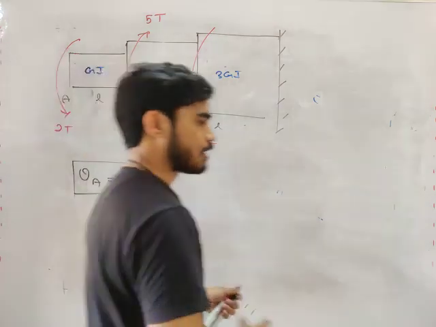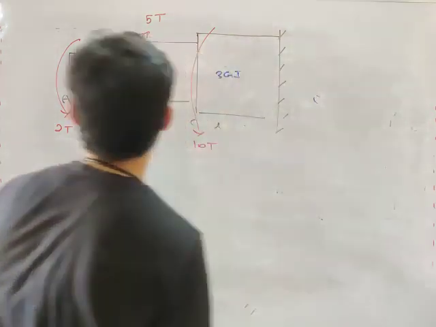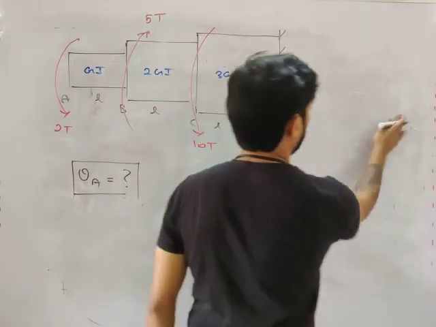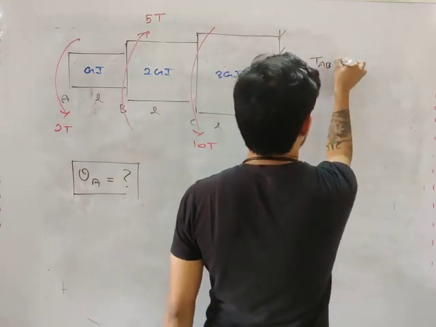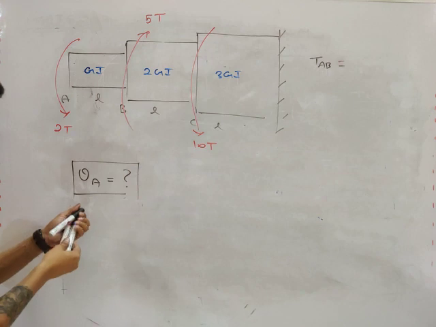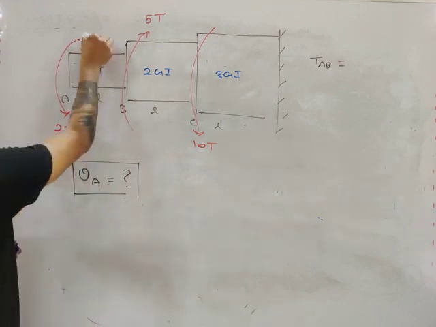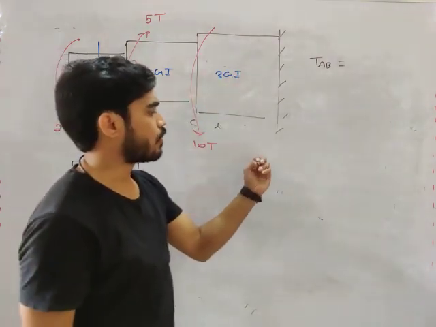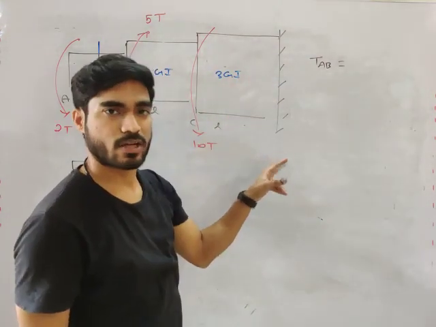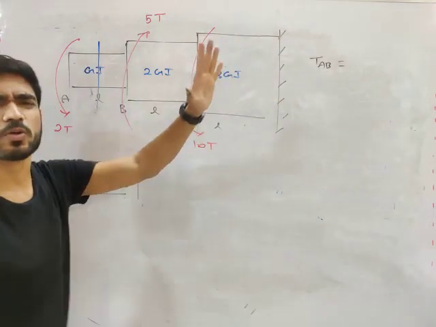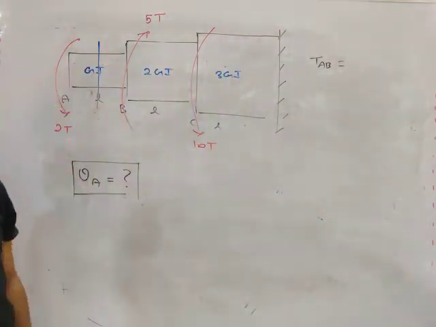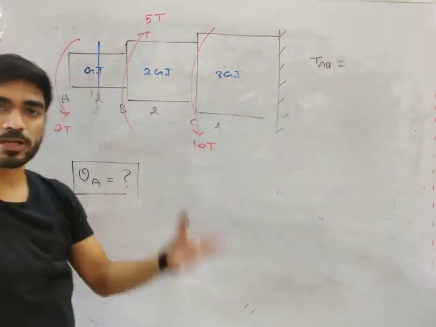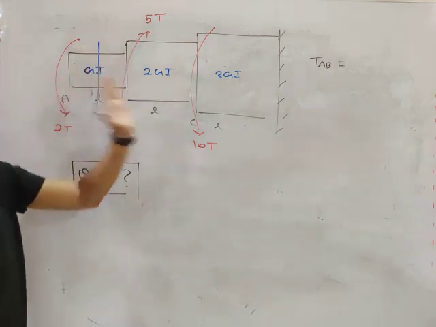I told you how to calculate internal torque, right? So what will be the internal torque in AB? What will you do? Consider a plane between A and B. Then from left or from right you can calculate. On the right side there will be a reaction, which you can easily calculate, but you don't need to do that. Calculate it from left. We will calculate every torque from left, so we don't need sign convention here.